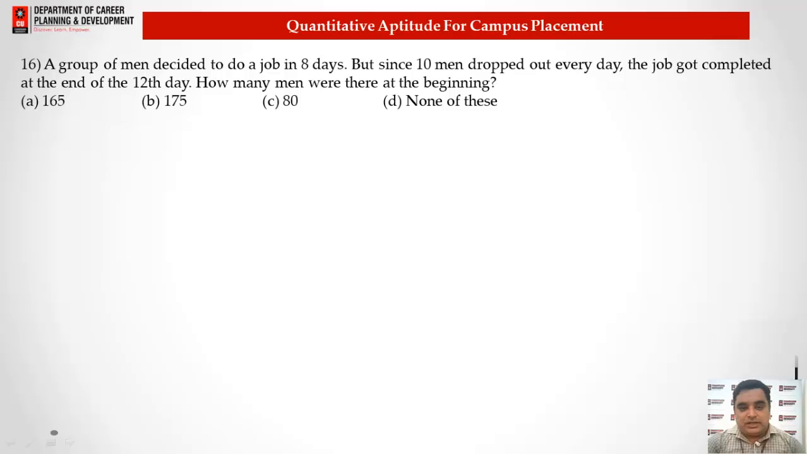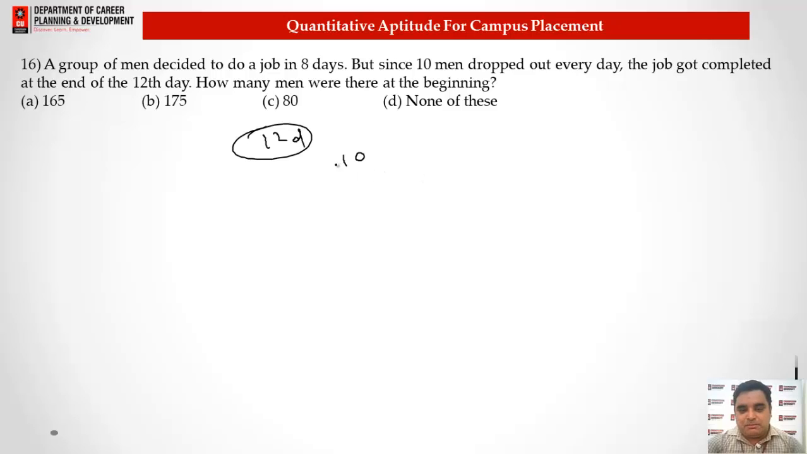So the next question we have: A group of men decide to do a job in 8 days, but since 10 men dropped out every day, the job got completed at the end of the 12th day. How many men were there in the beginning? So for this question, let me tell you, 10 men left from the second day onward and the work got completed in 12 days.